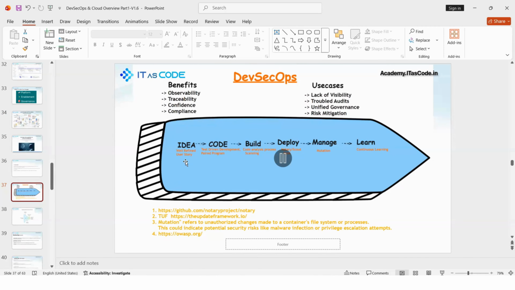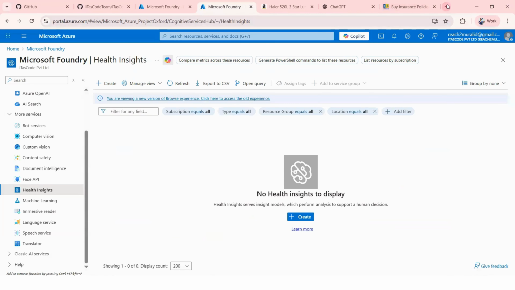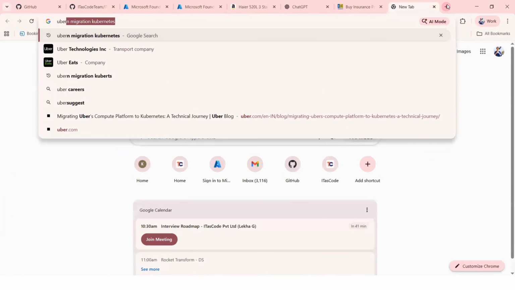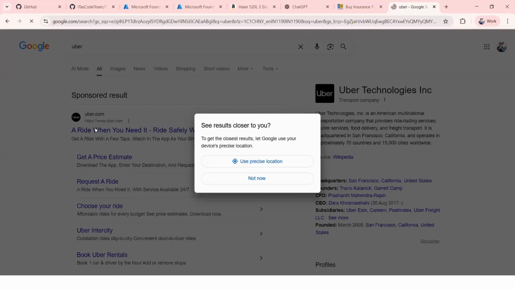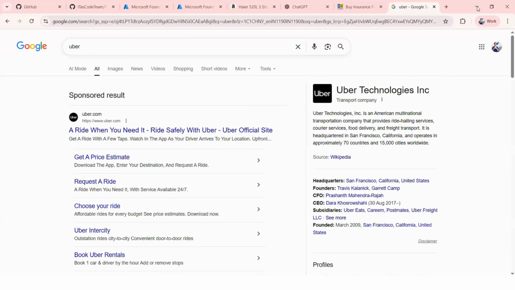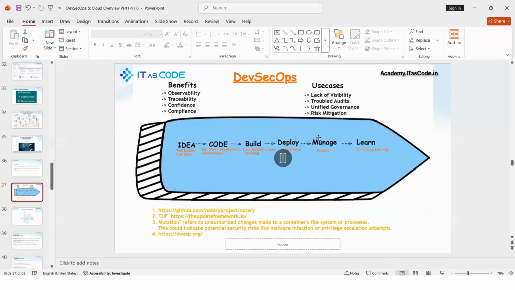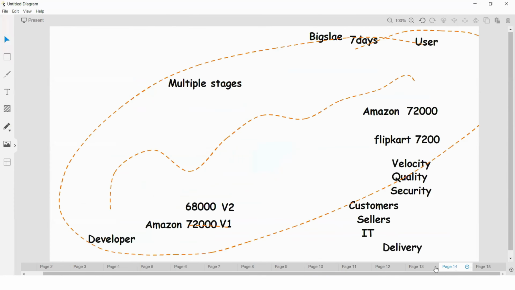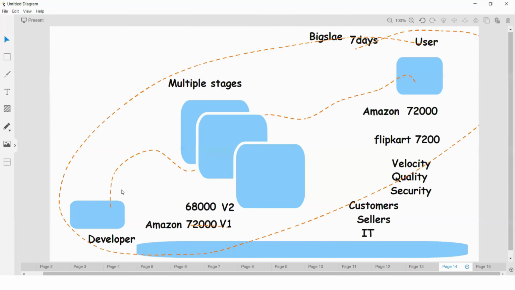Here there is an application. First they have some idea. Let us say Uber, one of the companies called Uber. From developer to end user, these are all different stages you can see, as we just referred. Across the different stages from developer to end user, how are you going to provide security?